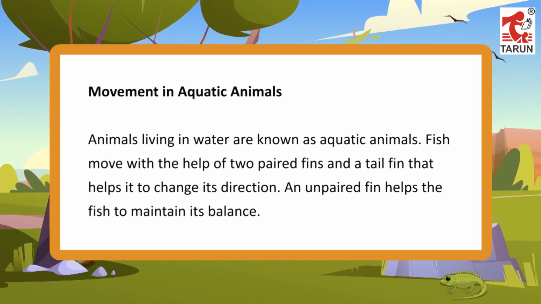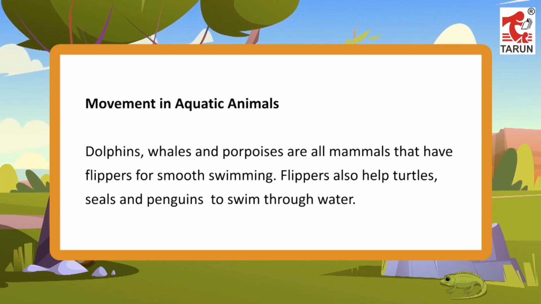Movement in aquatic animals. Animals living in water are known as aquatic animals. Fish move with the help of two paired fins and a tail fin that helps it to change its direction. An unpaired fin helps the fish to maintain its balance. Dolphins, whales and porpoises are all mammals that have flippers for smooth swimming. Flippers also help turtles, seals and penguins to swim through water.